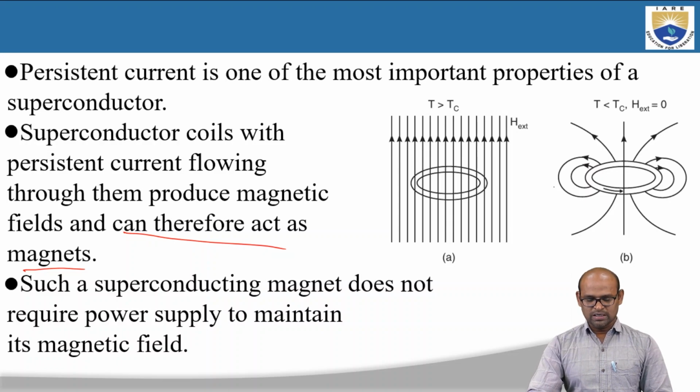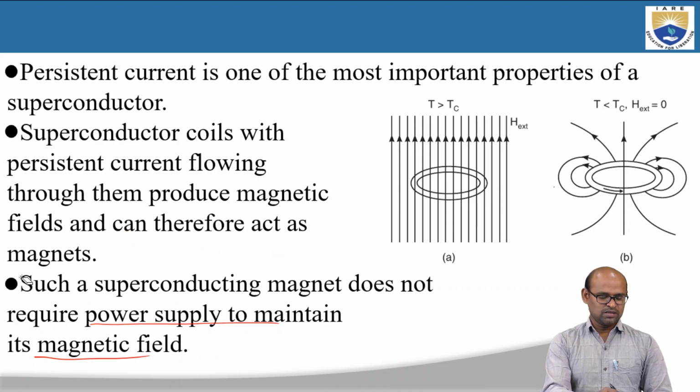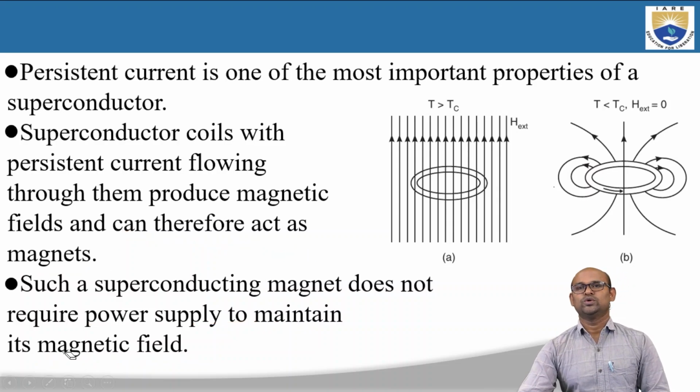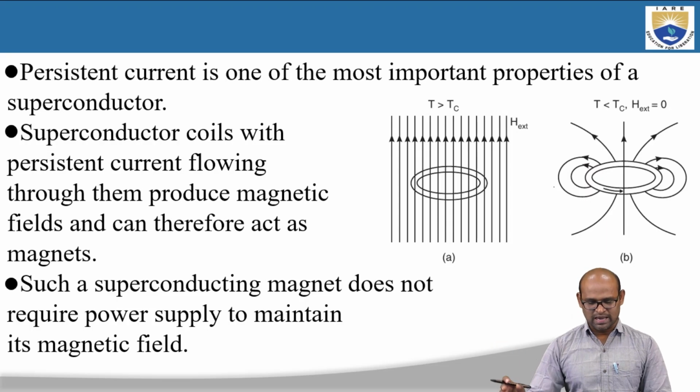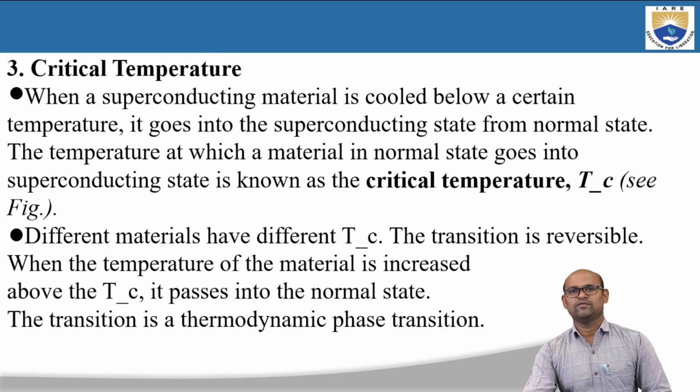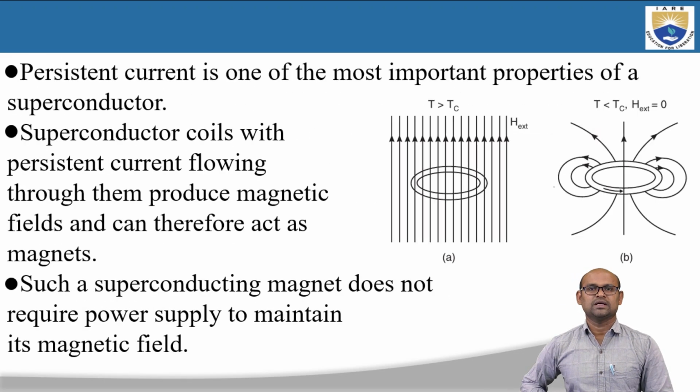Such a superconducting magnet does not require power supplies to maintain its magnetic field because it is not losing its strength, because the resistance is zero. So we don't need to worry about the power supply, because resistance is zero and the current flowing in the ring will remain forever, up to 1 lakh years. So there is no need to maintain power for this superconducting ring, which we can use as a magnet. That is the second property of a superconductor, which is called persistent current.